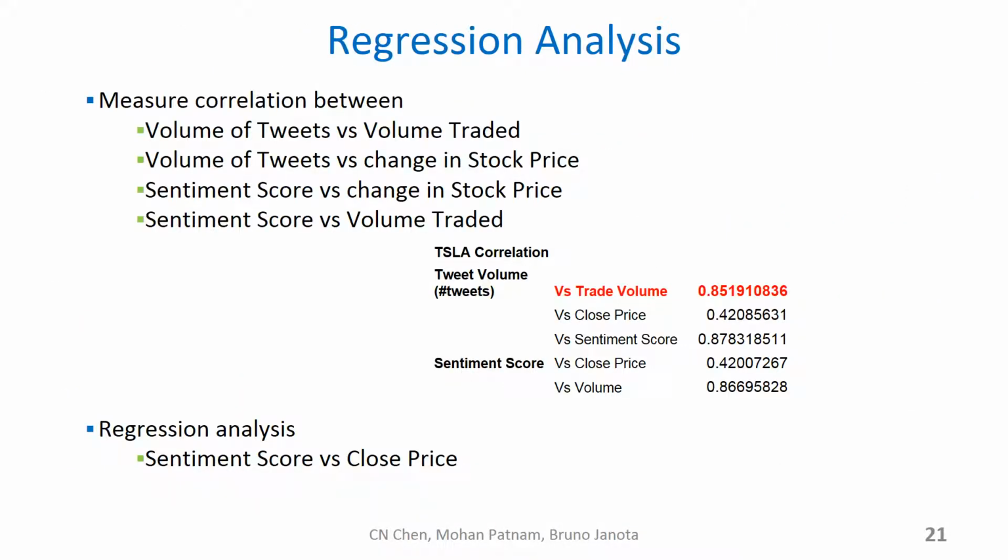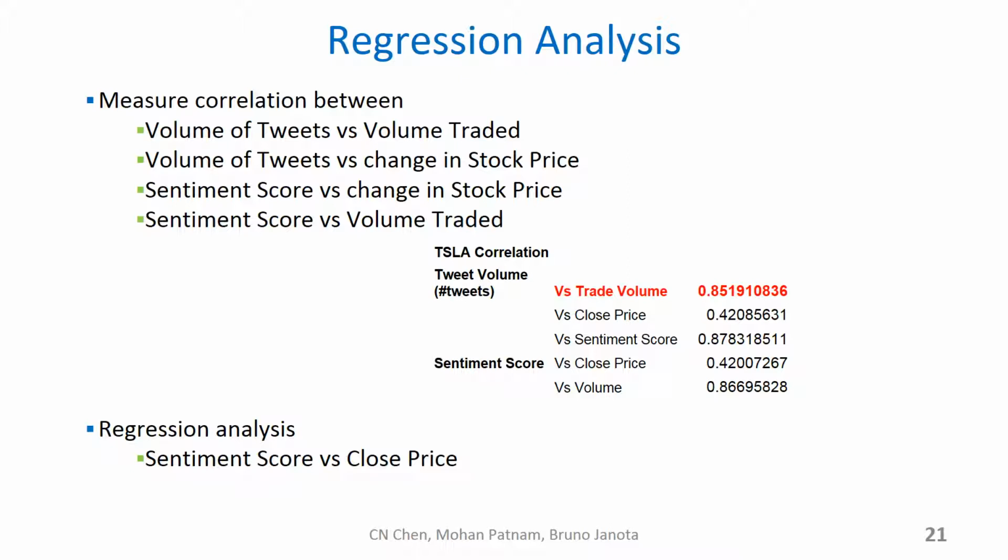We also performed a bit of regression analysis to understand the relationship between various parameters. Is there a relationship between trade volume versus tweet volume? Stretching it further, can we explain changes in the underlying stock prices using sentiment score or tweet volume?